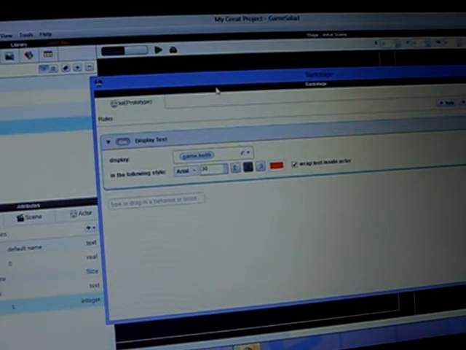Wrap text inside of actor, and then we're gonna put in LOL wherever you want. I'm gonna put it on the bottom of the screen in different places, so wherever we go we'll be able to see how much health we have, which is pretty easy, pretty awesome. So as you can see, the video has been 11 minutes long. Yeah, but I believe the longer the video someone makes, the longer it takes to upload it to YouTube.